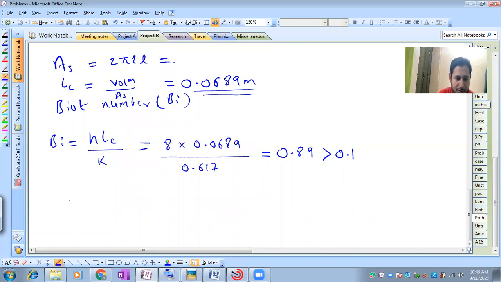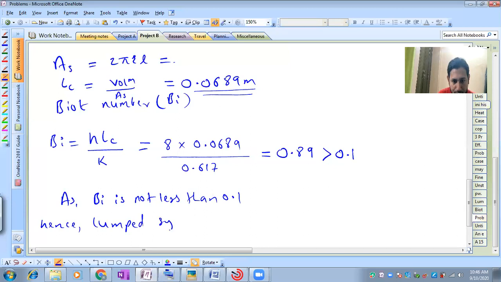So it means that as the Biot number is not less than 0.1, hence the lump system is not applicable.